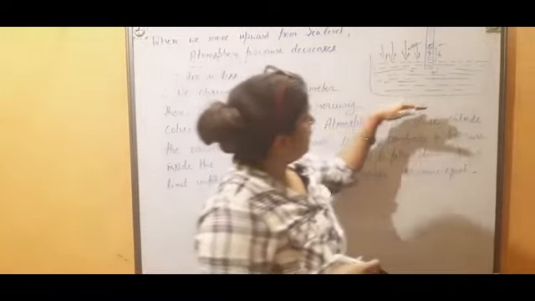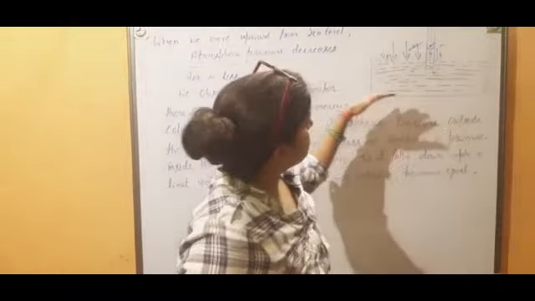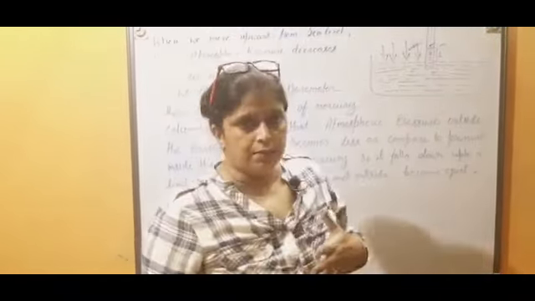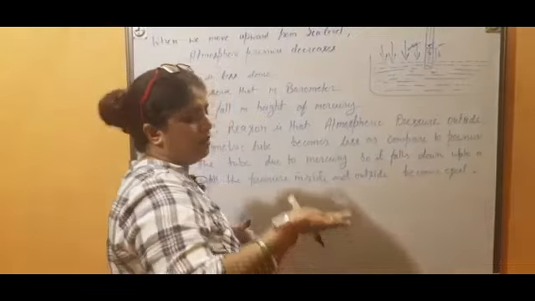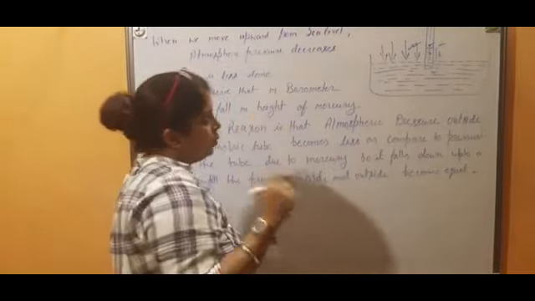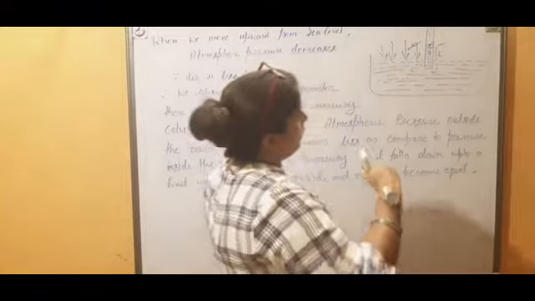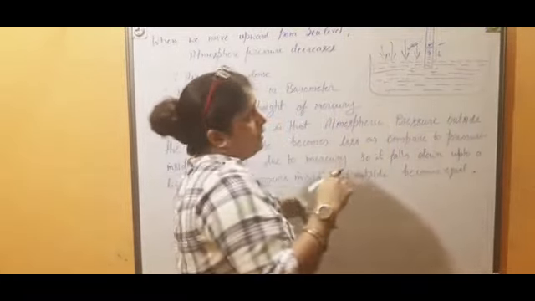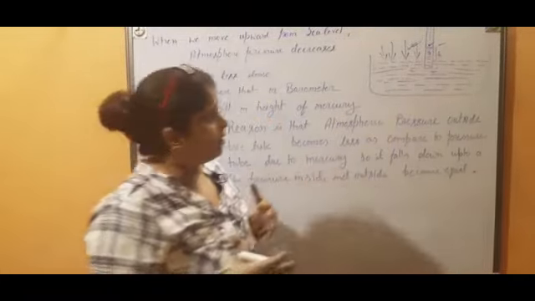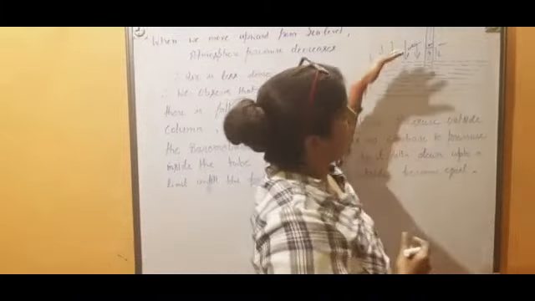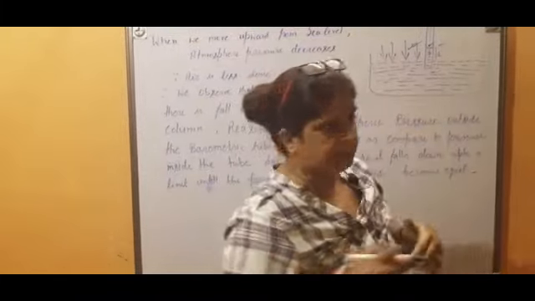See children, if we carry a barometer to a place on a mountain, it means we are moving above sea level. What happened? As we move above sea level, air becomes less dense. If air becomes less dense, atmospheric pressure also decreases.